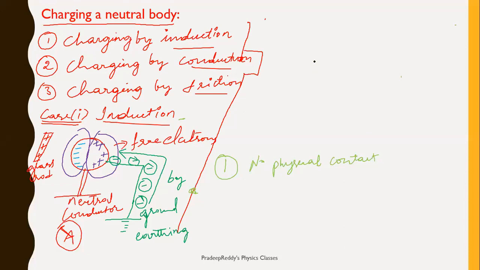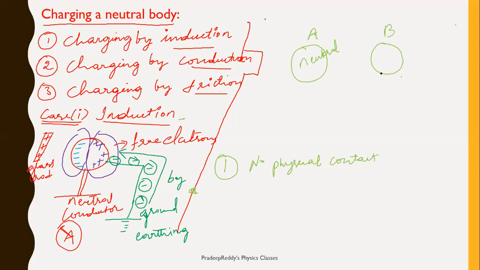Right? Let me take, this is one body, A, and let me take, this is another body, B. Previously, this is neutral. Listen carefully, we are going to solve some problems on these concepts in next coming slides. This is also neutral body. Two bodies are neutral.